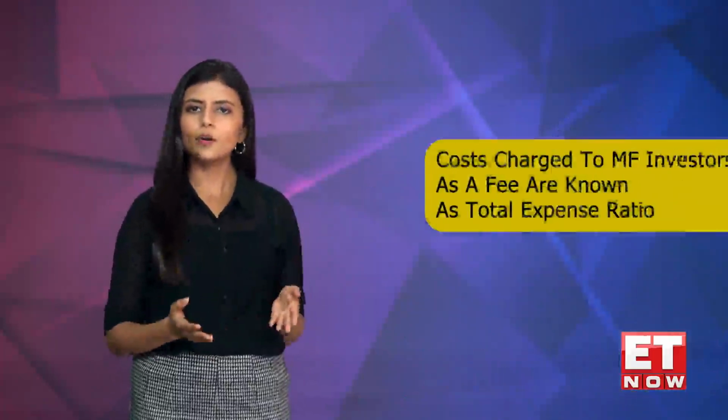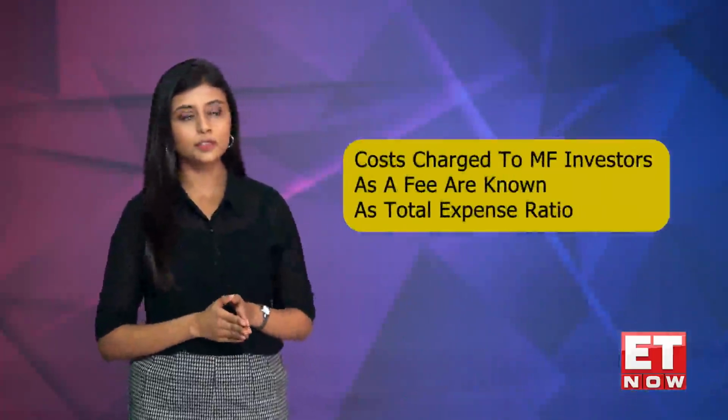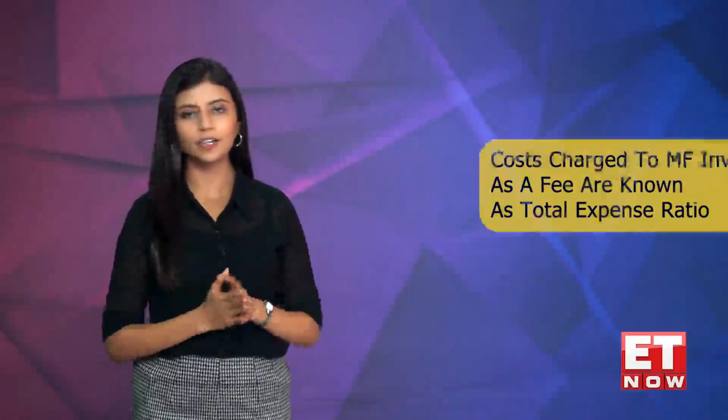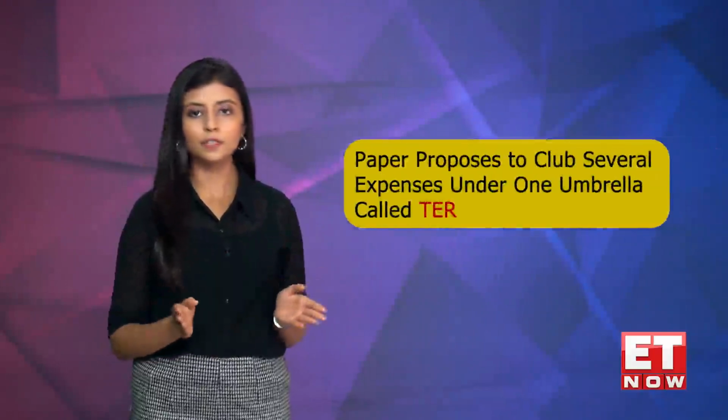A fund house or an asset management company incurs various expenses and costs in order to manage a mutual fund. Now, these costs are charged to mutual fund investors as a fee, which is known as the total expense ratio or the TER. Now, the new paper proposes to bring several expenses incurred by investors under one umbrella of the TER.